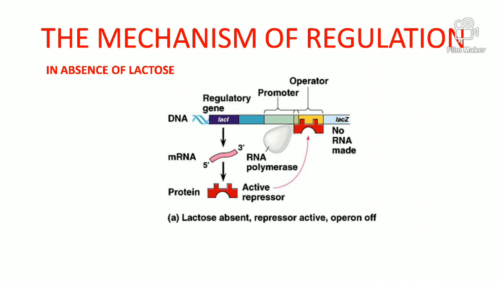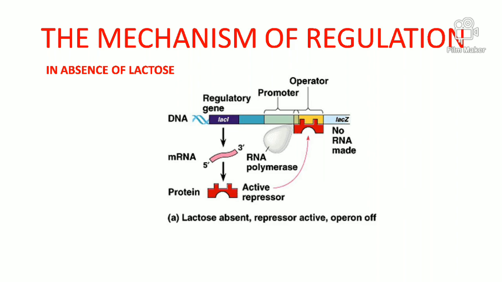The Lac operon works differently in two situations, in the absence of lactose and in the presence of lactose. When there is no lactose around the cell or in the cell, there is no need for formation of the enzymes that break down lactose or help in its metabolism. So in the absence of lactose, the Lac operon genes have to be switched off, and there is no need for transcription. To stop the transcription, the regulatory genes work together.